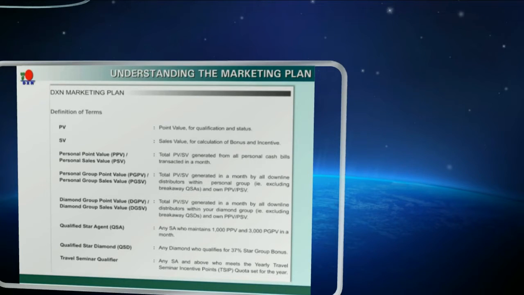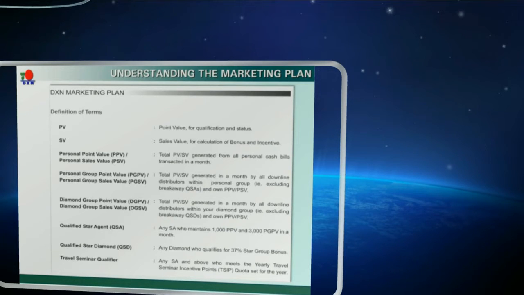Diamond group point value and diamond group sales value, the DGPV and the DGSV: the total PV and SV generated in a month by all your downlines in your diamond group, excluding your group under the QSDs.